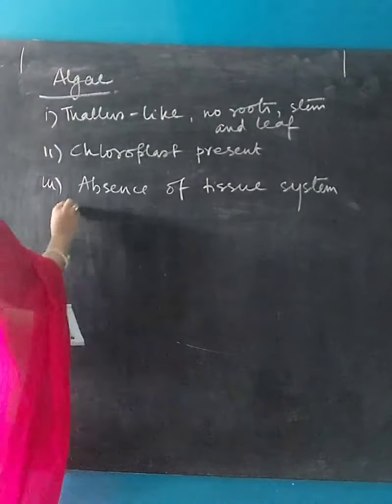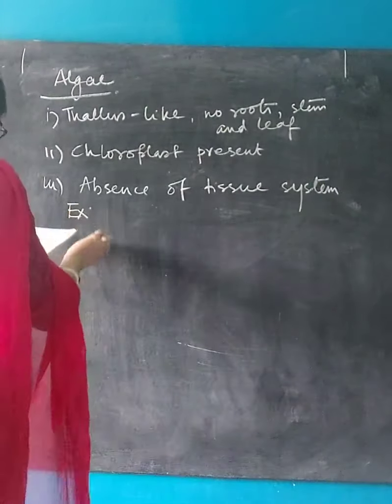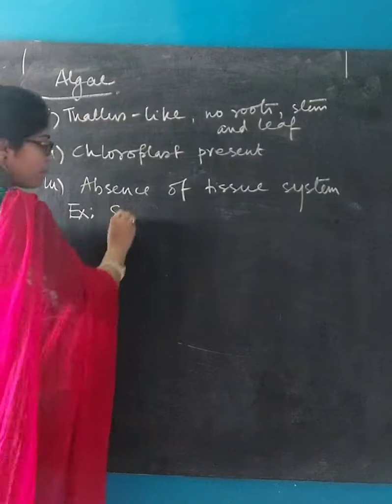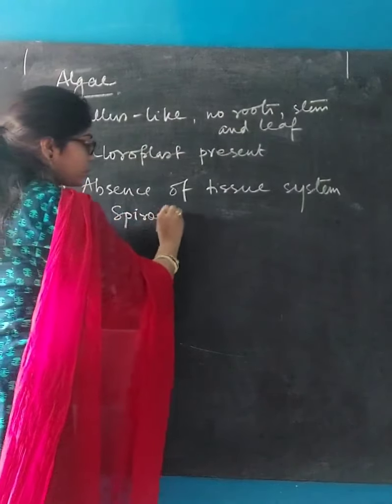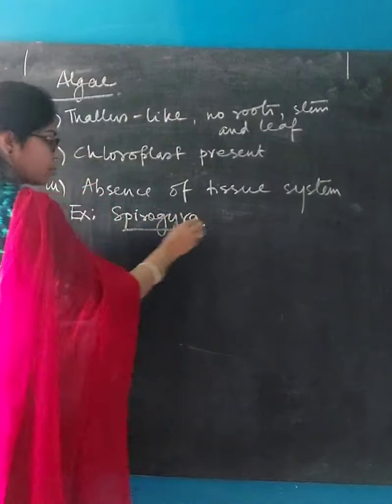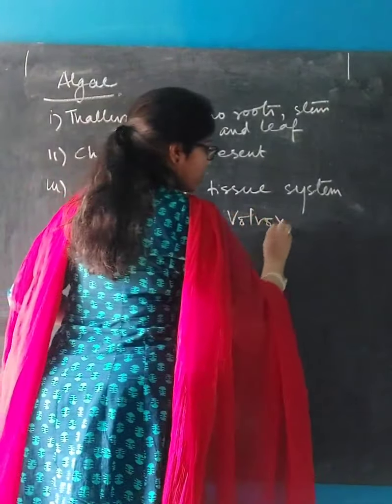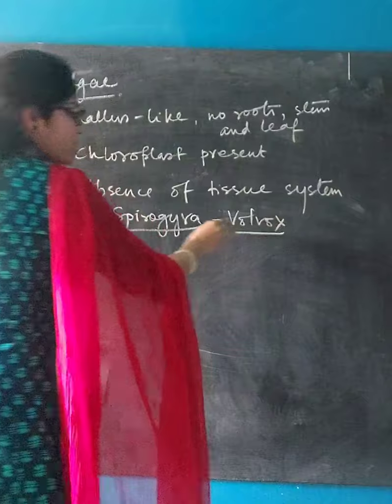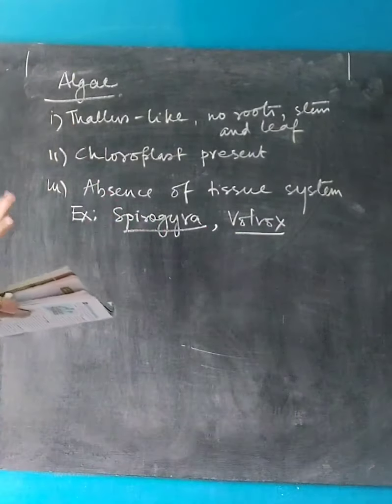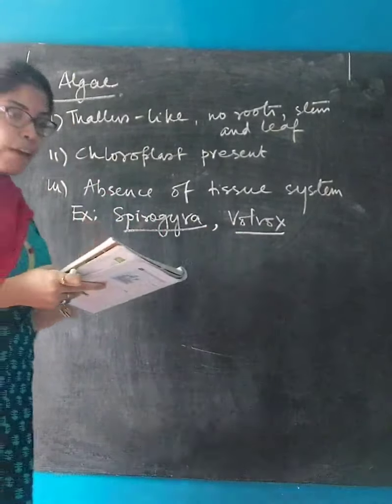Now talking about the examples, first one is Spirogyra, scientific name. Volvox, also scientific name. Okay, these are the characteristics and examples of algae.